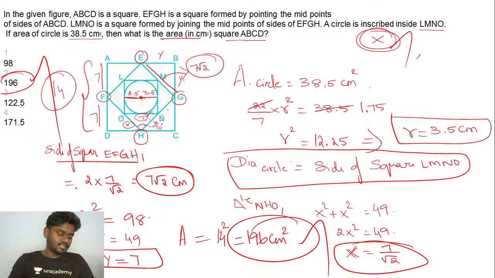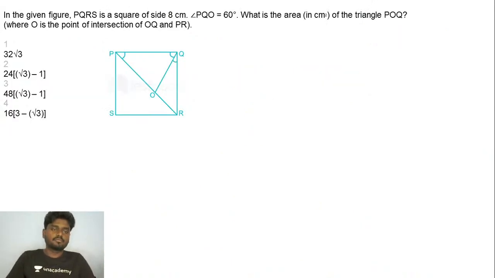Very good. The answer is option C. Sorry, option 2. That is 196 centimeters square. Cool. I hope the figure is sort of visible to everybody. Yes, cool. Next question for you. Come on, go for it. Again, a challenging question for you guys.